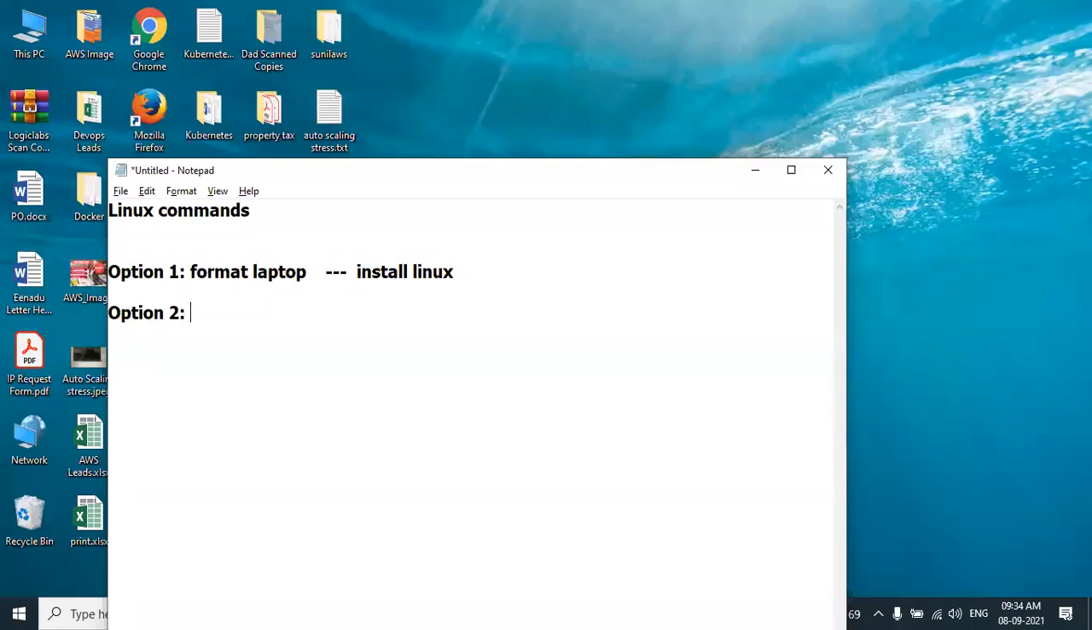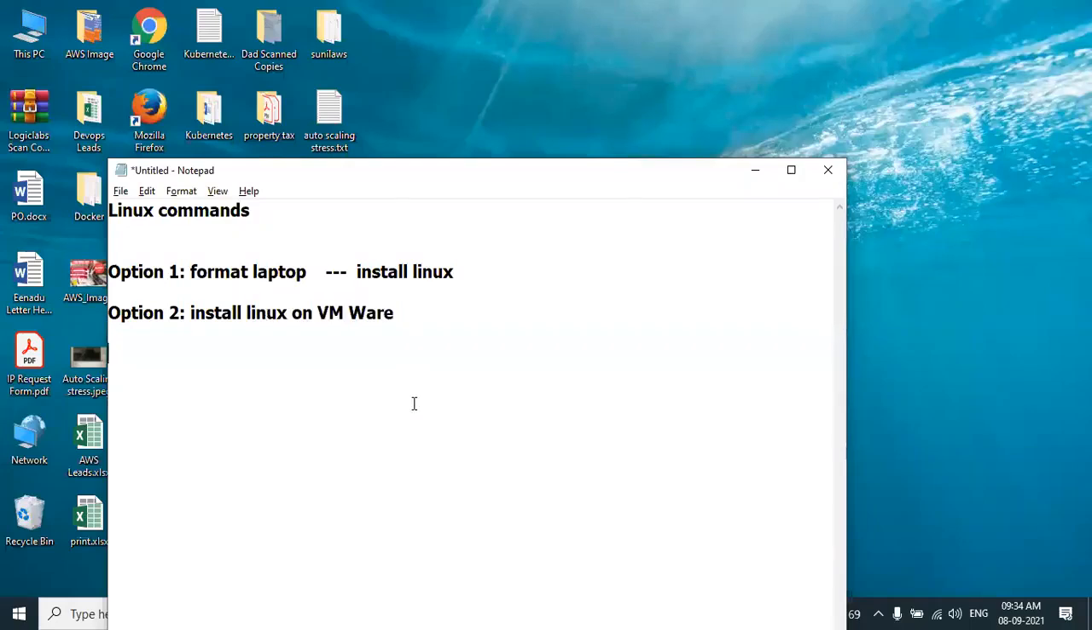Option two is much better. Instead of formatting my laptop, I can install Linux on VMware. I hope most of you already have knowledge of VMware. VMware is a virtualization platform where we can create virtual machines. Whenever I want to practice Linux, I play the virtual machine, and whenever I want to perform my day-to-day activities, I can come back to my Windows machine. This is a more comfortable way. So let's experience option two.